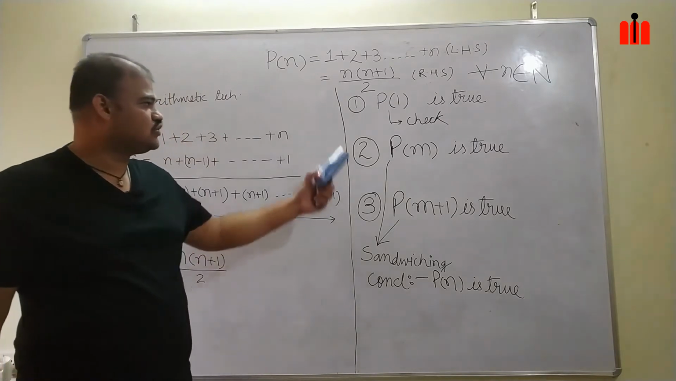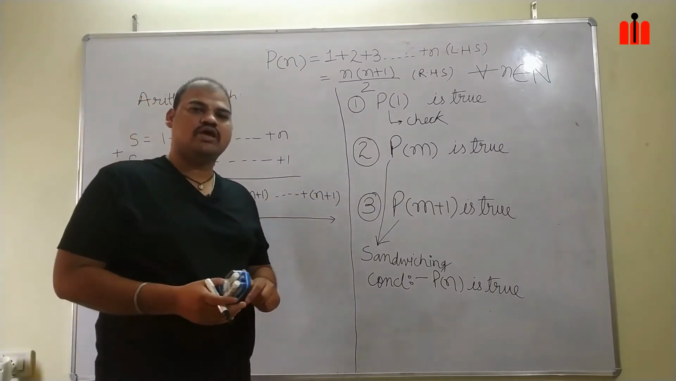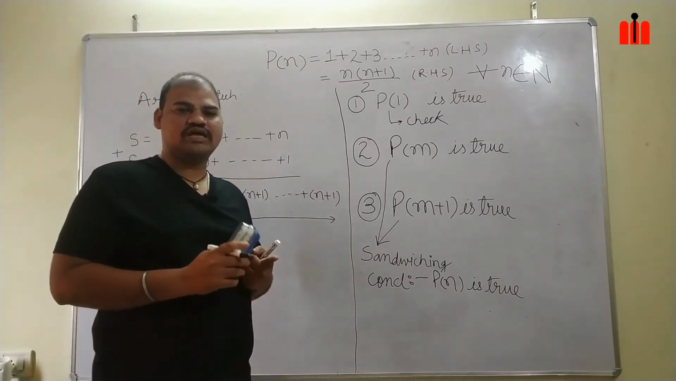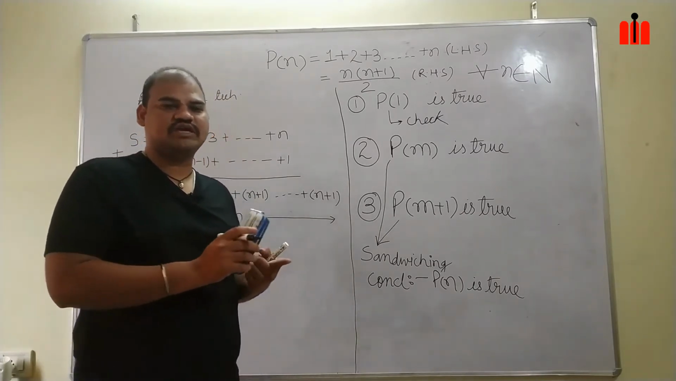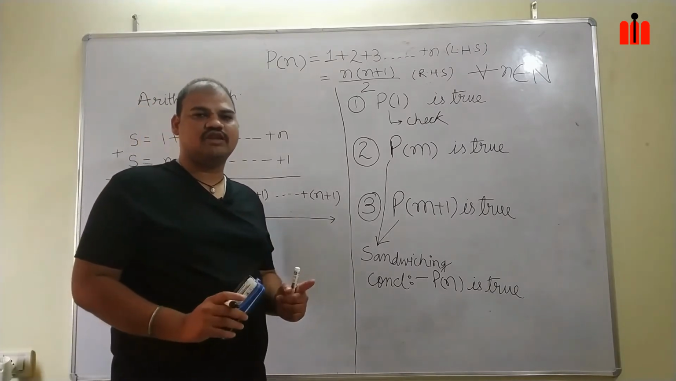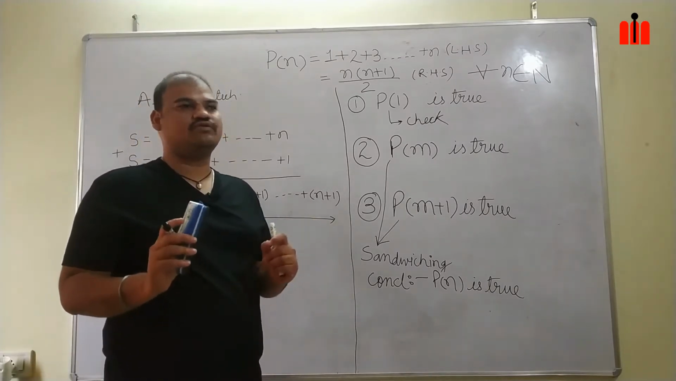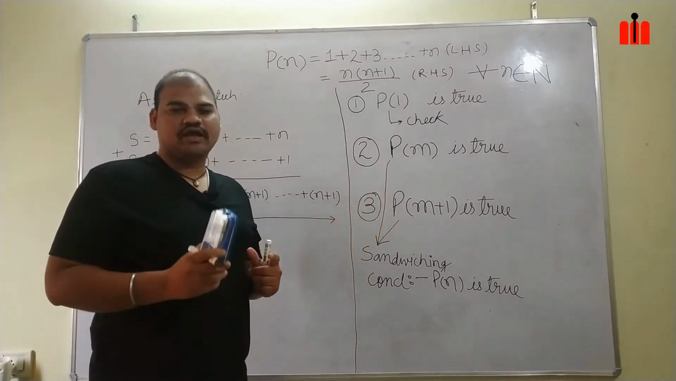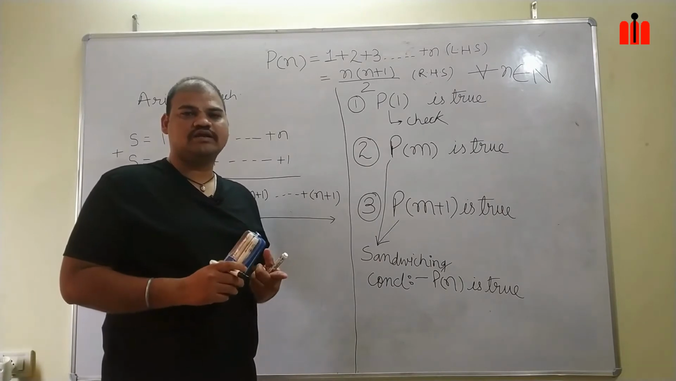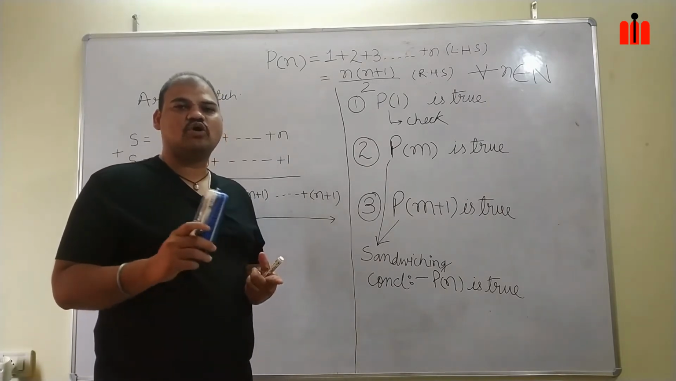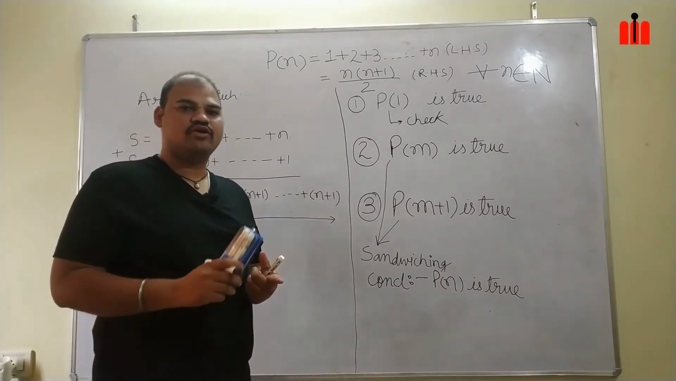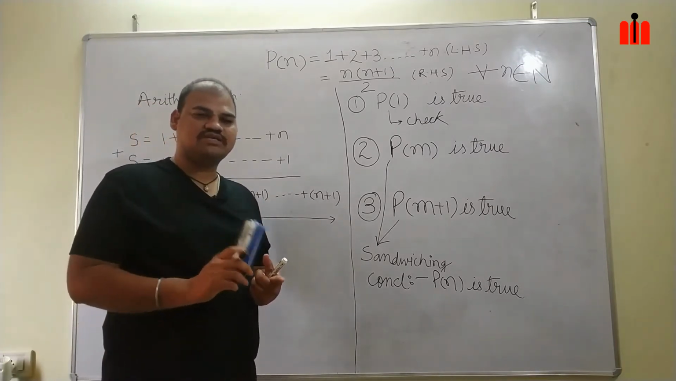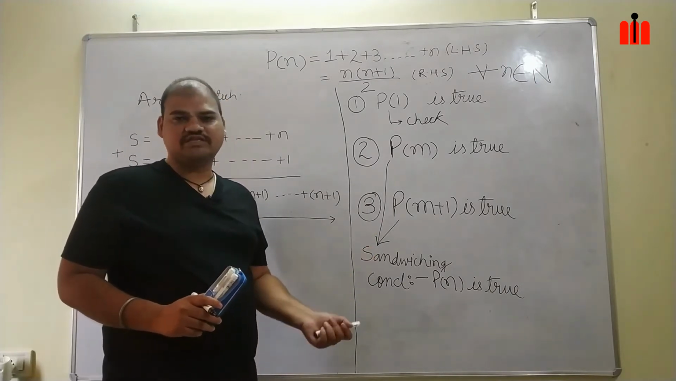Now you understood this 3-step process. First, we have to show an initial basic feasibility check. By using the initial value, we have to show that for the initial value the statement LHS is equal to RHS. In the second step, we have to show that we have arrived at a concrete statement, and we have to use that concrete statement. So this is the assumption step. The third step is the induction step.